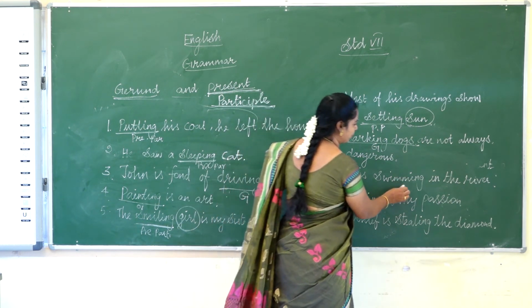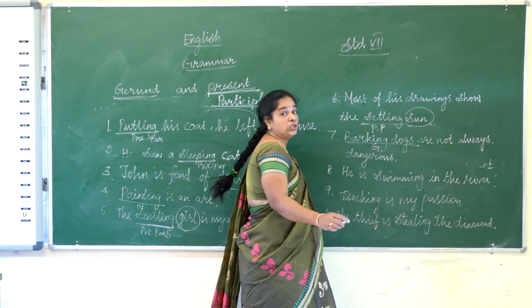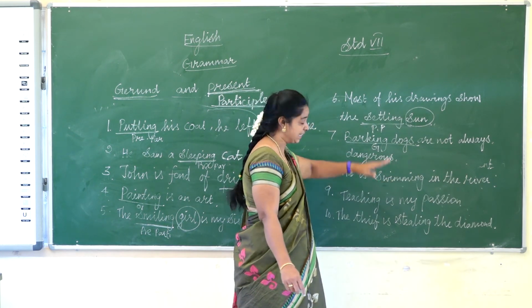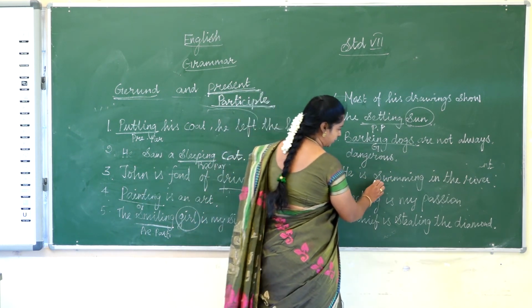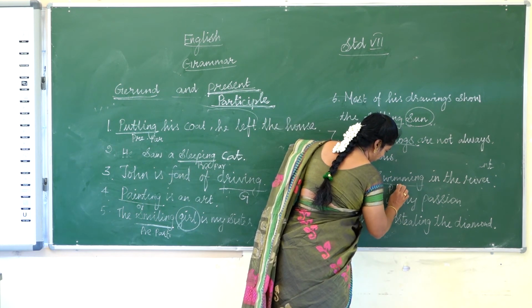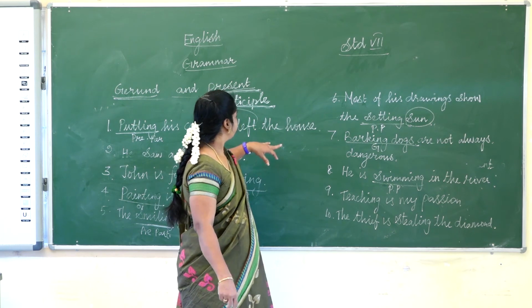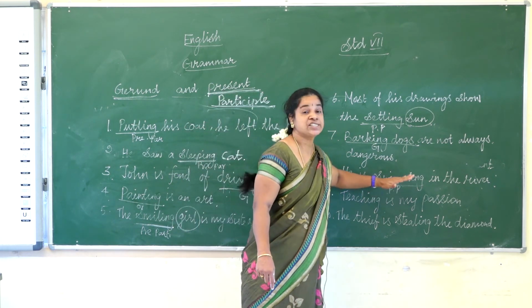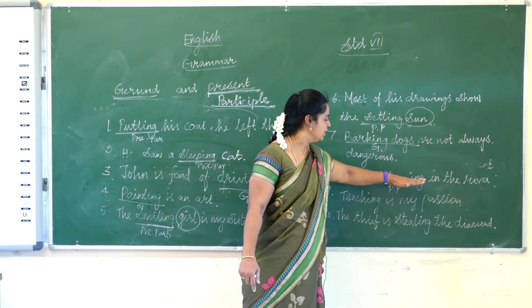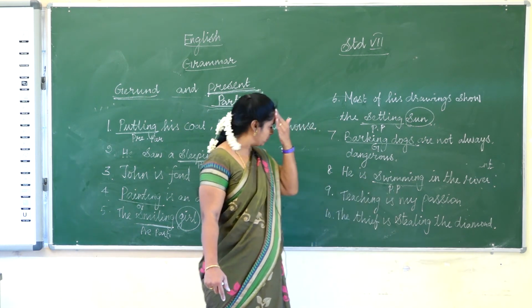He is swimming in the river. So the action is happening here. He is swimming, so it is continuous form. Continuous form means present participle. So what is the action here? Swimming. The action is happening. So we can say this is present participle.